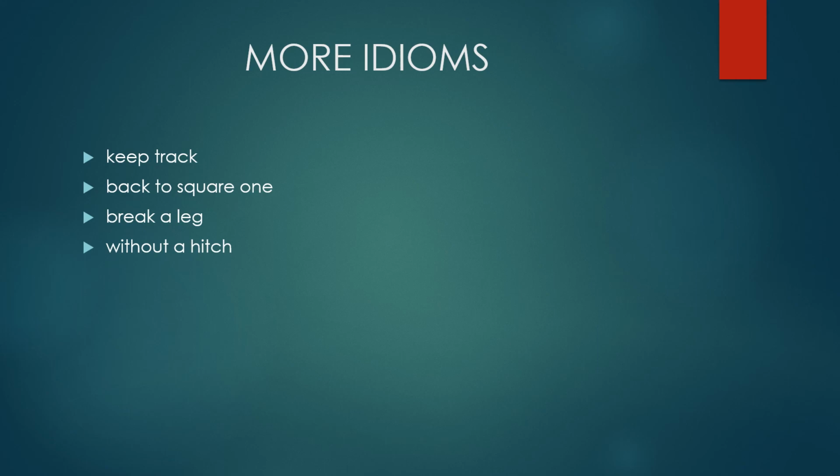So in your notebook, you are just going to write Tara is a chip of the old block. Underline the idiom, which is a chip of the old block. And below it, you are going to write what it means. That is, Tara is very similar to her mother in her habits.